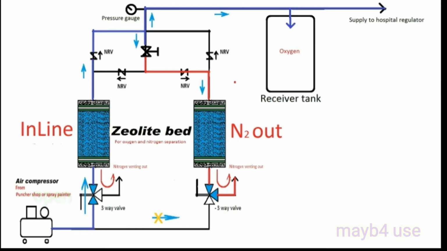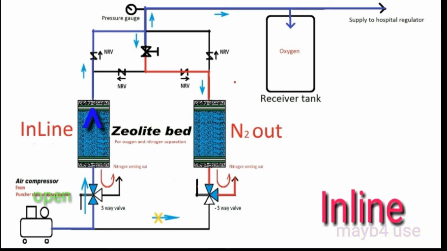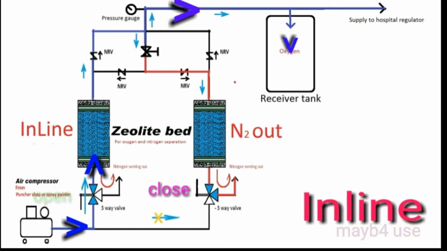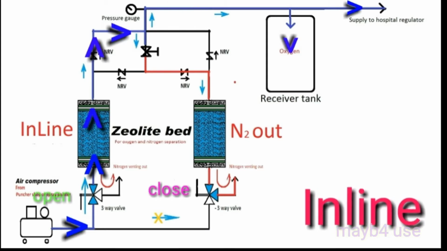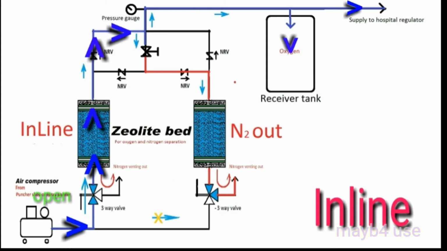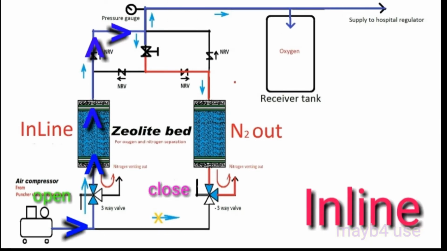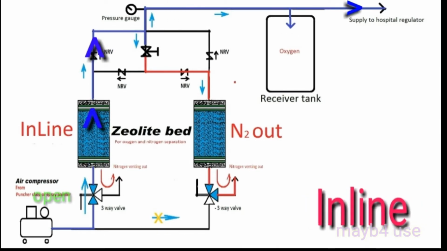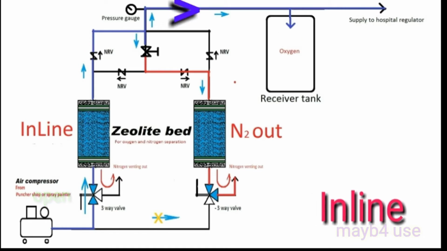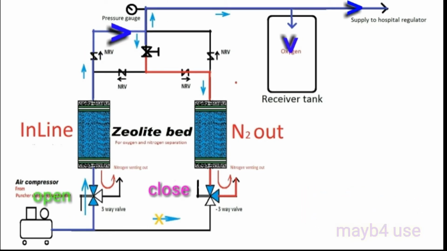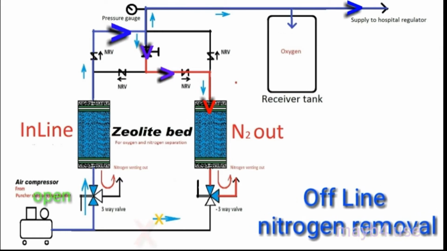Here the compressor is connected to the two units, one open and one closed. The compressed air from the compressor goes to the three-way valve and is directed to the zeolite bed, where it is purified. The nitrogen is absorbed by the zeolite and the oxygen is released, and the oxygen goes to the top through the NRV and to the receiver tank. We can store the oxygen in the storage receiver tank, as well as direct it to the patient regulator.